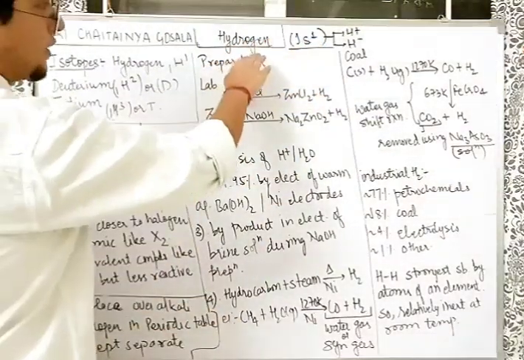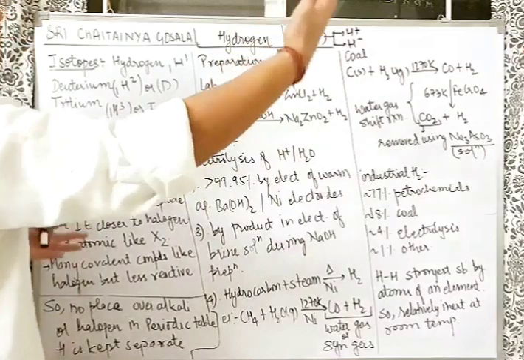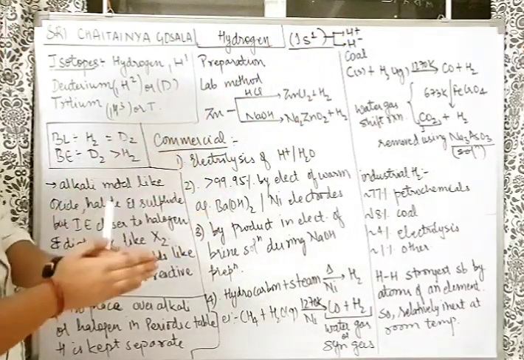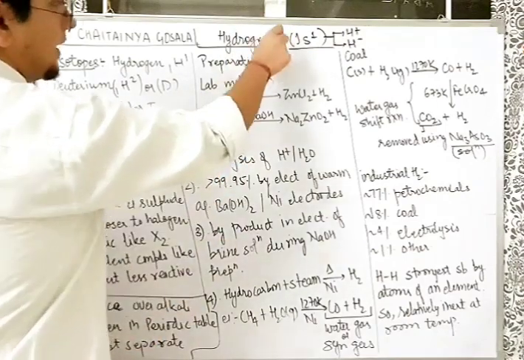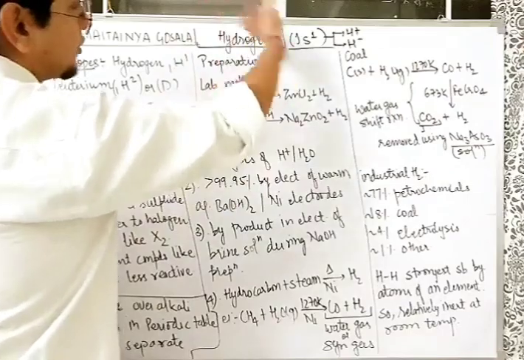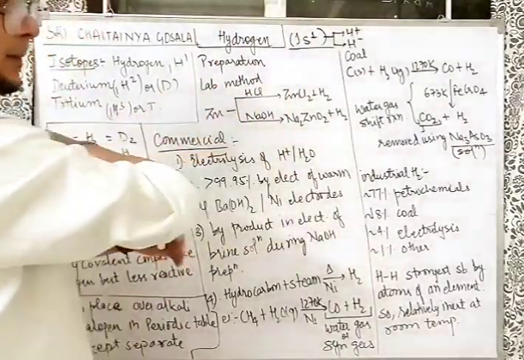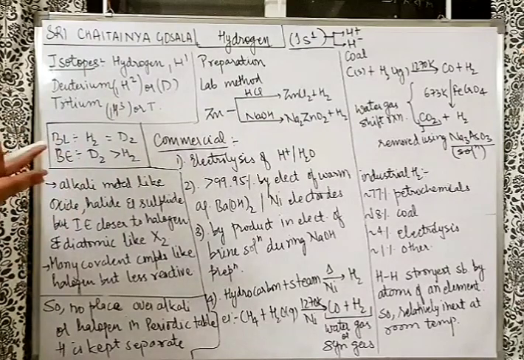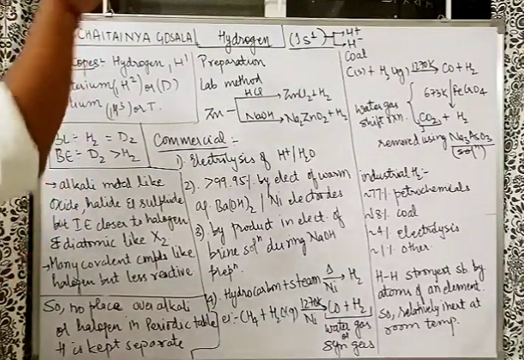So it can take one electron and become 1s2. So what is so awesome about 1s2? 1s2 is the helium configuration, which is a noble gas. So apparently, after getting one electron, it will become comparatively inert. Or it can release one electron and be completely free of any load, because the only load in its life was the electron. And it can release that electron and become H+ as well.